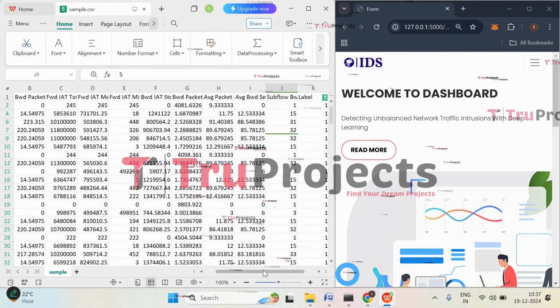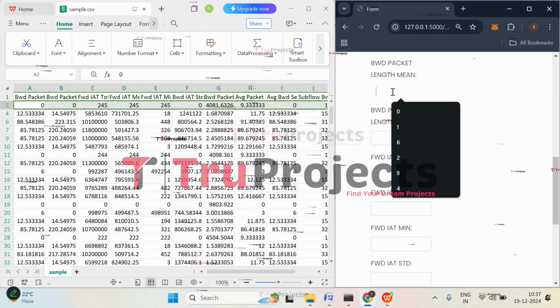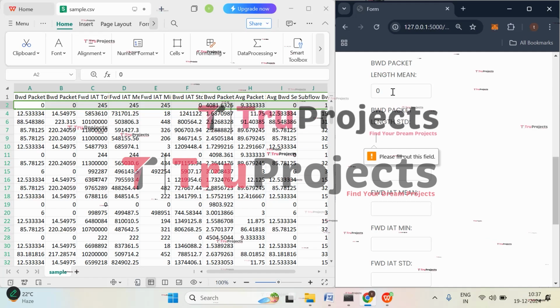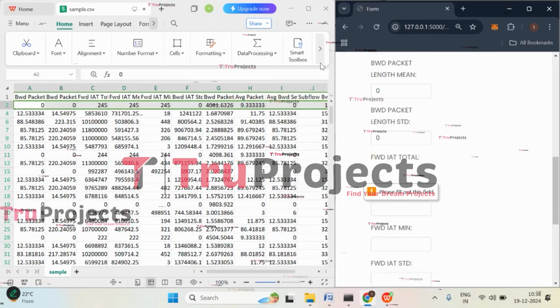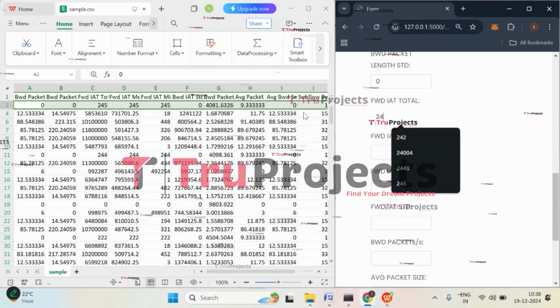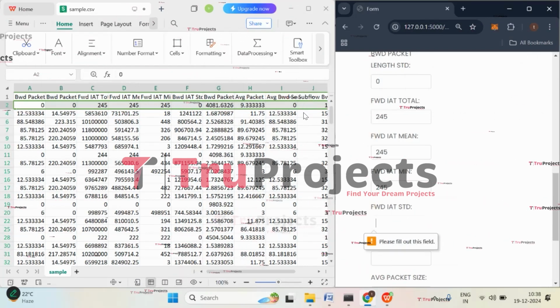Now click on OK. And here let's enter all the values. So the first two values, that is backward packet length mean and standard deviation, are 0. And forward IAT total is 245, mean is also 245, and min is also 245, and standard deviation is 0.